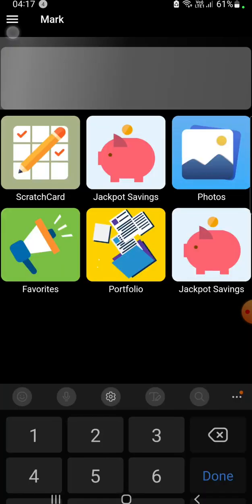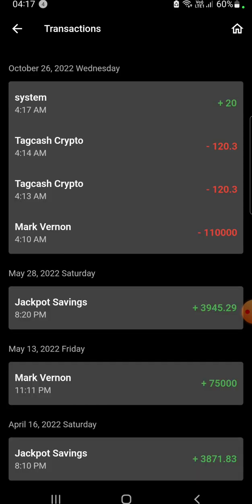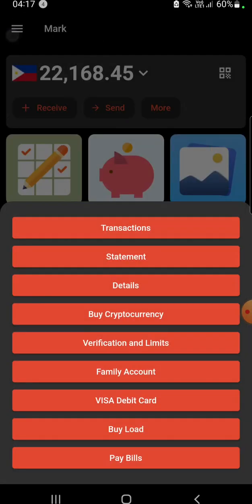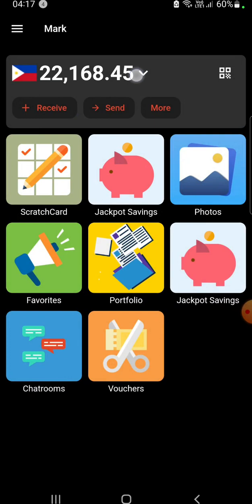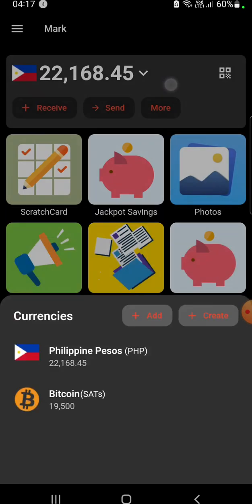And you can see that in the transactions. You'll be able to see it received here. So that's Bitcoin and Filipino pesos interacting with other wallets using the Lightning Network.